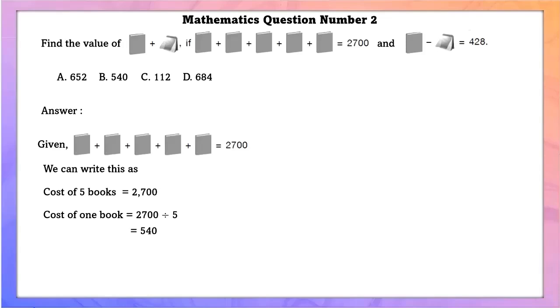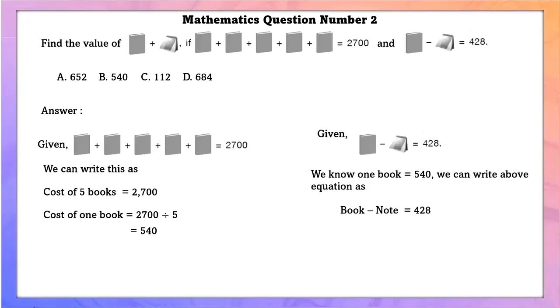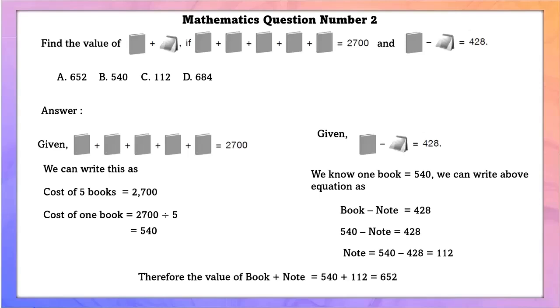Now, substituting the value of book in book minus notebook, which is equal to 428, we can find the value of notebook, that is 112. Therefore, we can find the value of notebook plus book, that is 652.